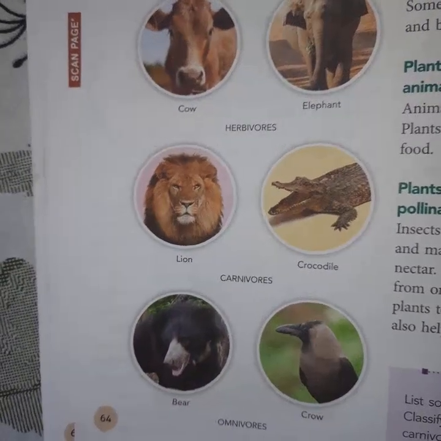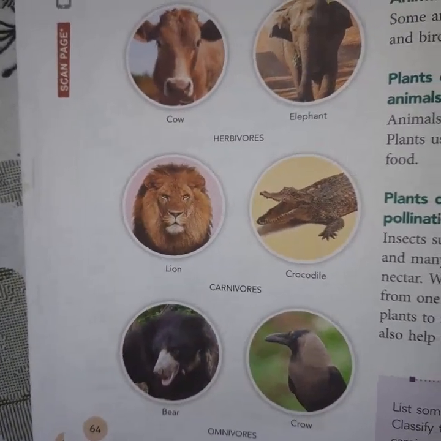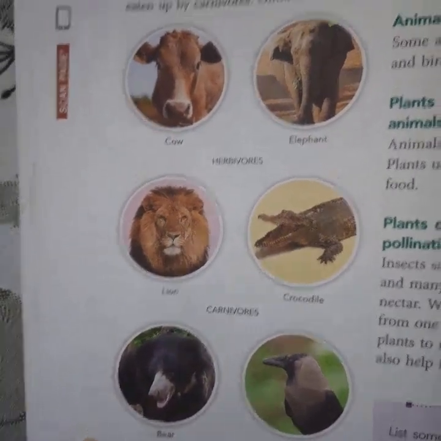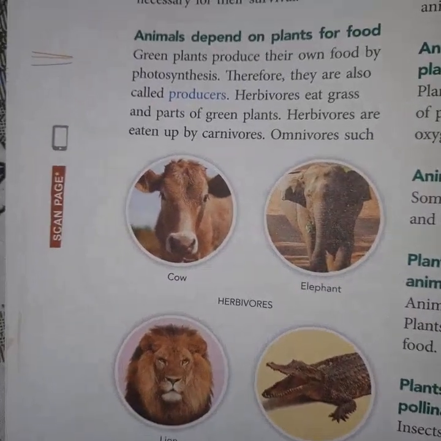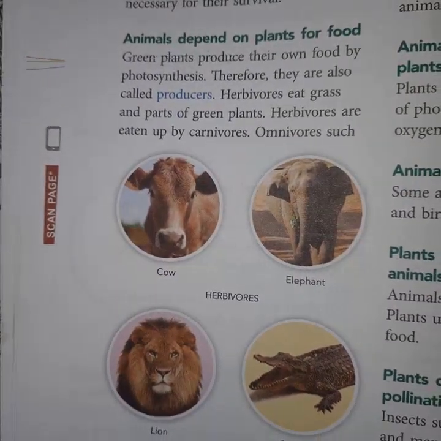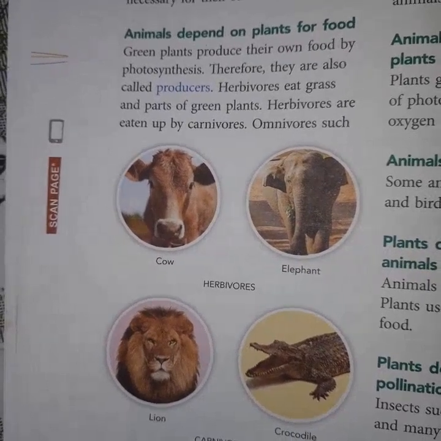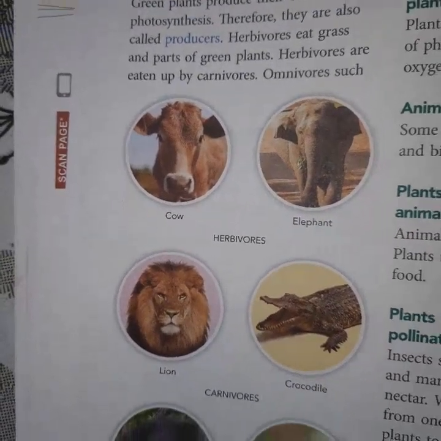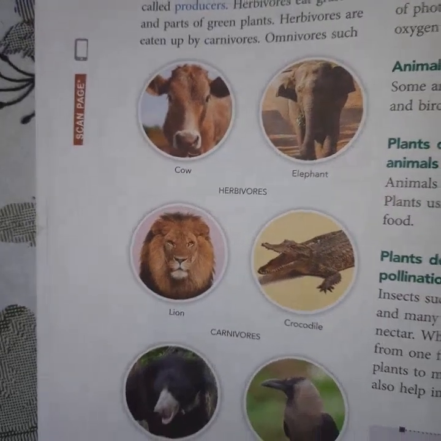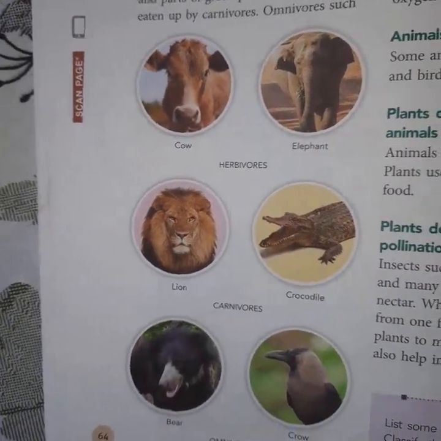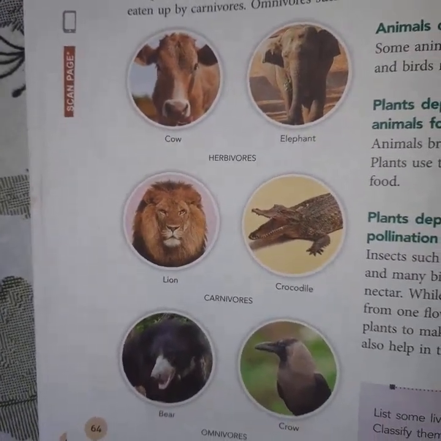And finally omnivorous animals also don't get the food and they will die. So the actual meaning is the green plant is the main source of food for the birds and the animals. And remember the three categories of animals: herbivorous, carnivorous and omnivorous.